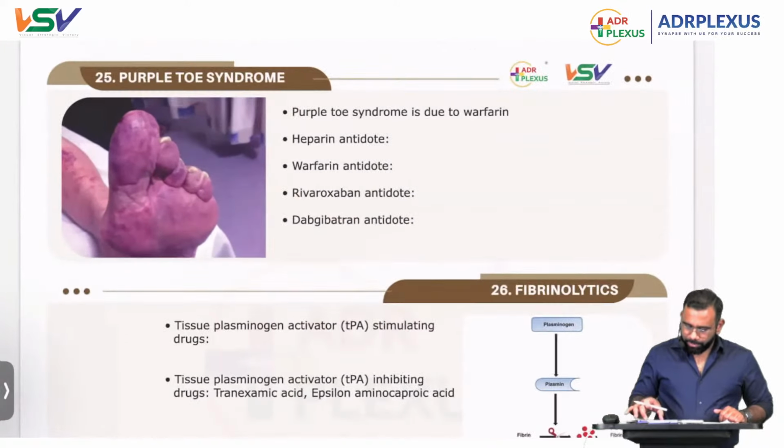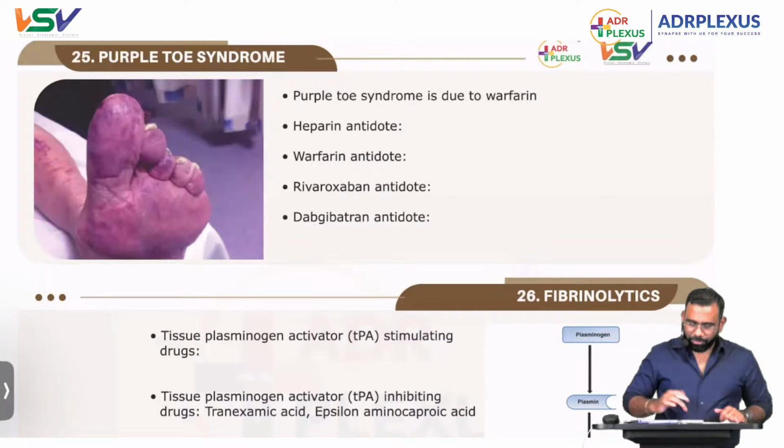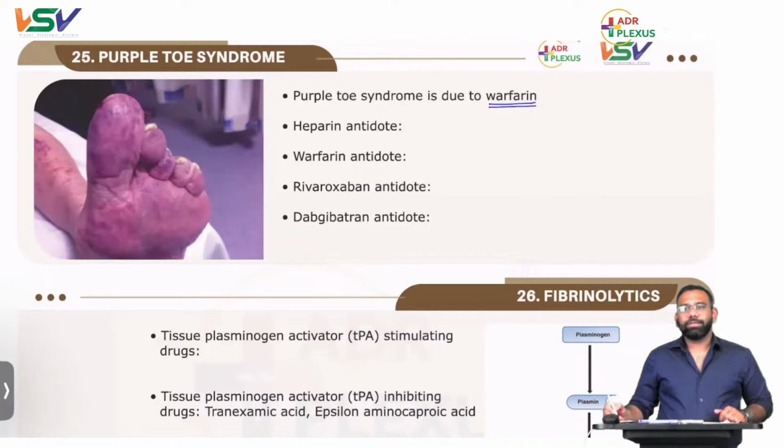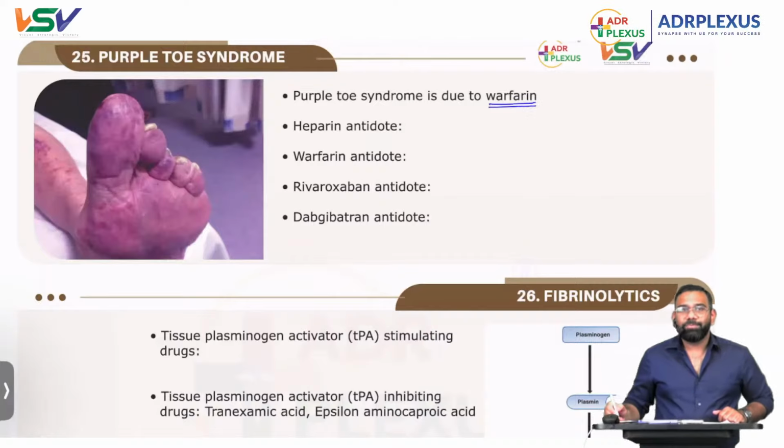Purple toe syndrome. A very important one. This is due to warfarin, as we already know. The causative drug is warfarin. Purple glove syndrome is phenytoin. Purple toe syndrome is warfarin. You should not get confused.